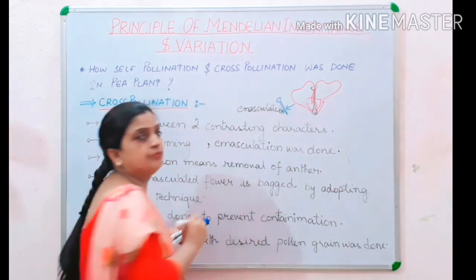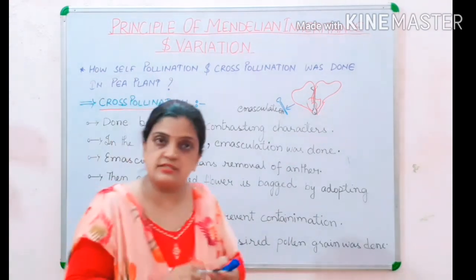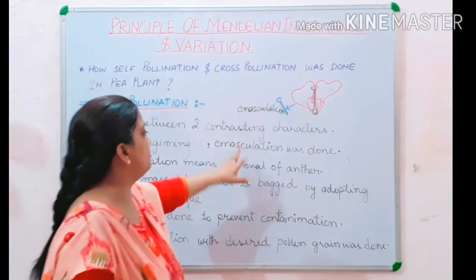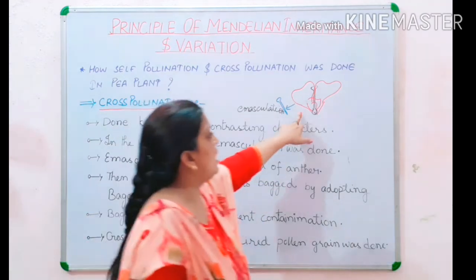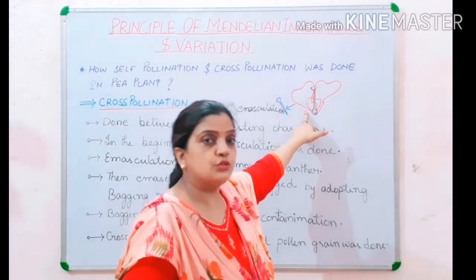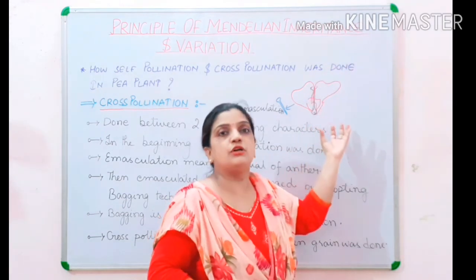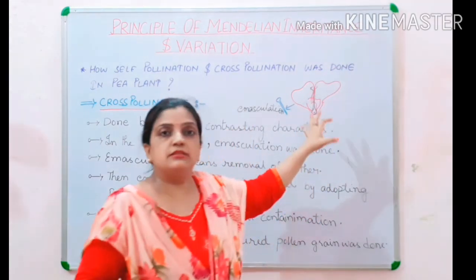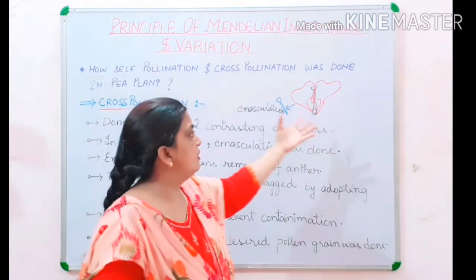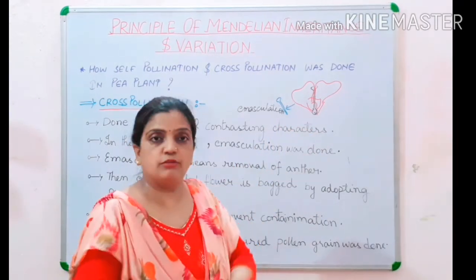It is removed from the flower with the help of scissors. Now children, after emasculation, this flower has to be protected so that pollen grains from another flower do not come, to prevent cross-pollination from another flower.